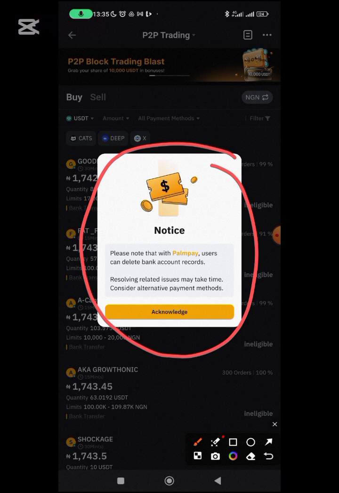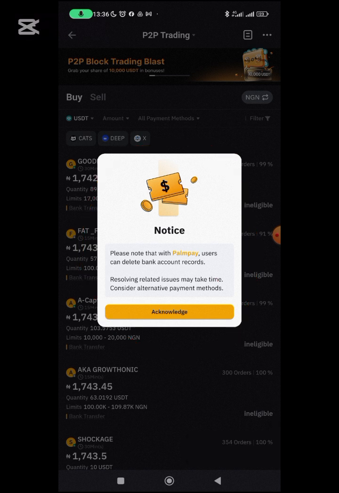Please note that with PalmPay, users can delete bank account records. Resolving related issues may take time. Consider alternative payment methods. What does this mean? It means that no matter what you do, do not trade with somebody who is using PalmPay. Do not trade with somebody who is using PalmPay to transact. Even given this, PalmPay users can delete their account records. So just know this and know peace. That's advice from me to you.